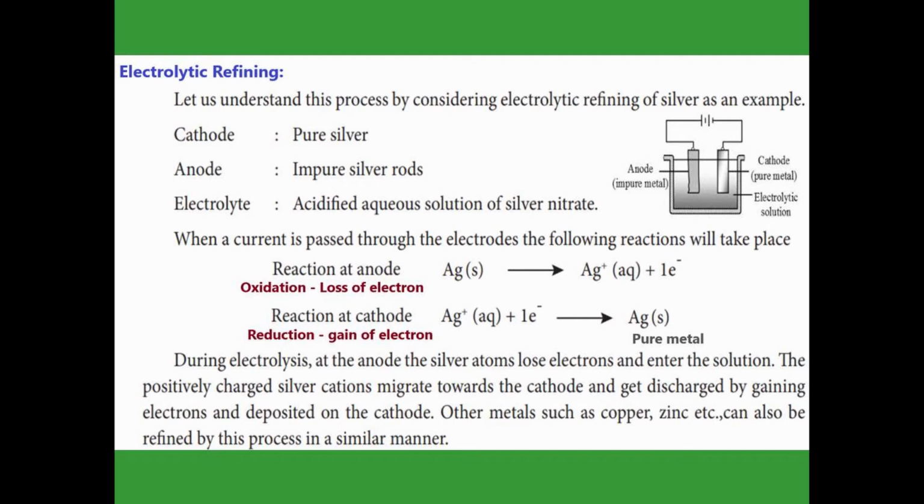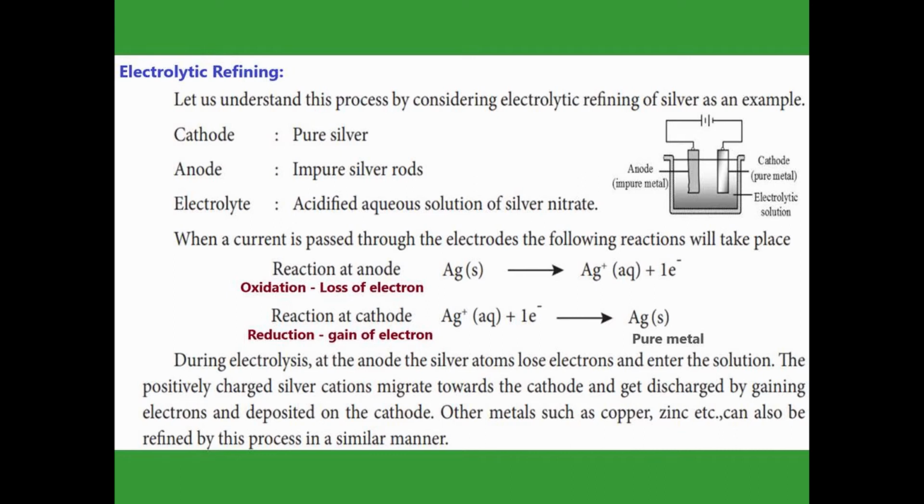What reaction is going on? At the anode, oxidation takes place. What is oxidation? Loss of electron. You see the reaction. First of all, the silver loses one electron. Losing one electron means that one electron is written on the product side. The silver, now that one electron is lost, which one is more? The proton amount is more. How many protons more? One proton more than electrons. So we have to write Ag as Ag plus on the product side.